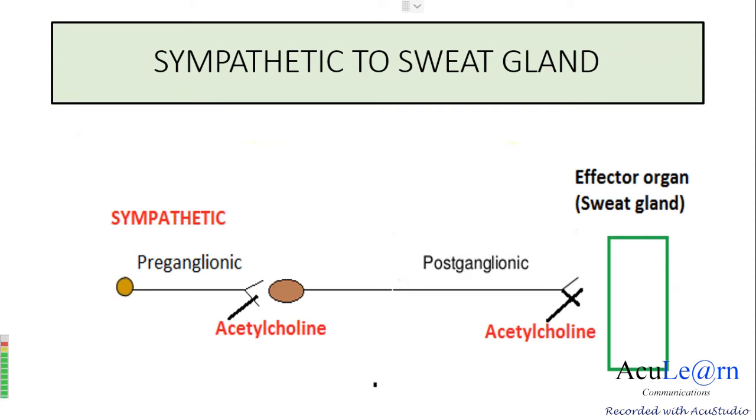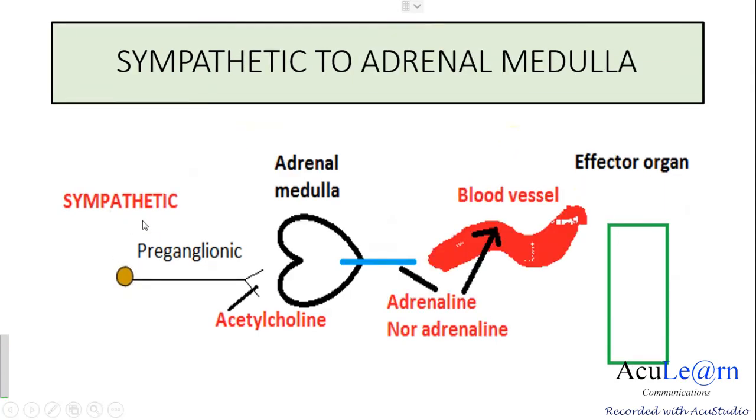The next change in the sympathetic outflow is that the sympathetic preganglionic fibers which are innervating the adrenal medulla release acetylcholine. But the adrenal medullary cells release adrenaline and noradrenaline into the bloodstream, and these will act on the effector organs. These adrenal medullary cells are analogous to the postganglionic neurons.